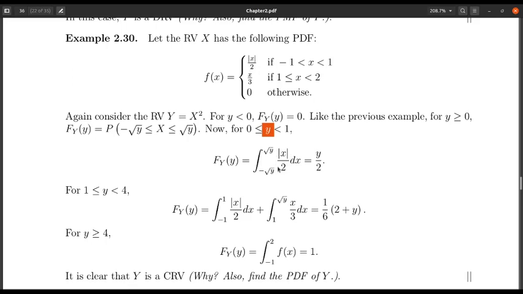That's why I write mod x by 2 here, and when we complete the integration, it turns out to be y by 2. This is a simple integration, just complete it.